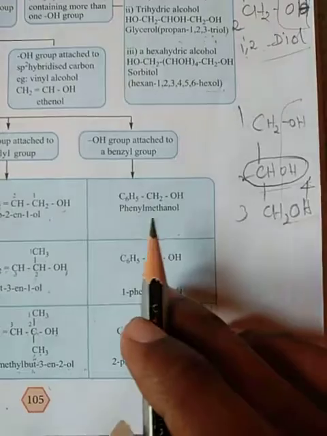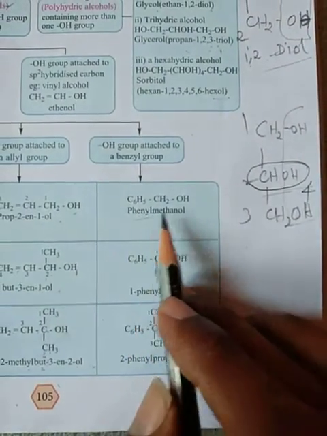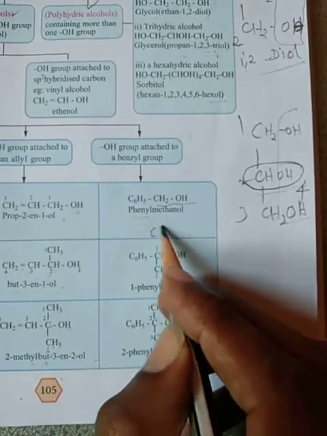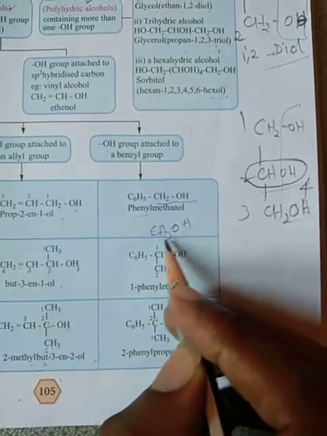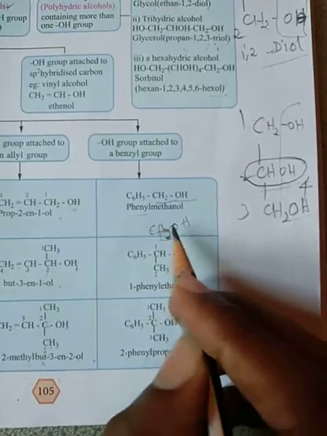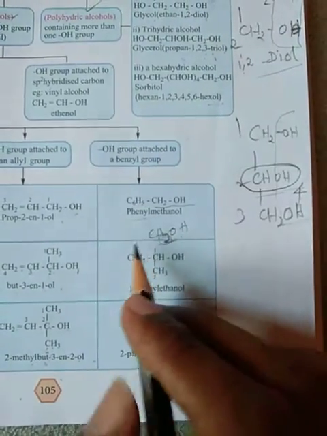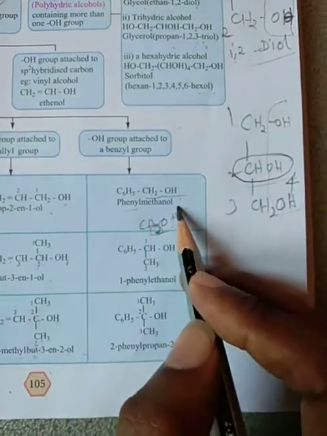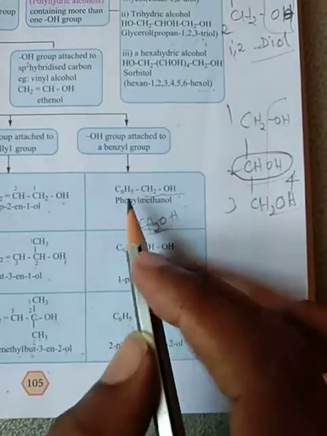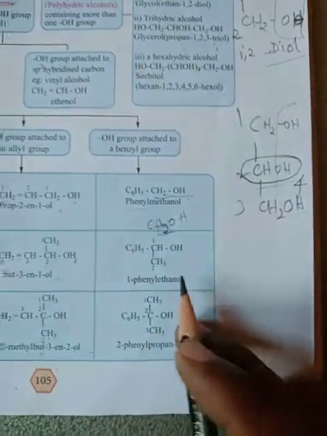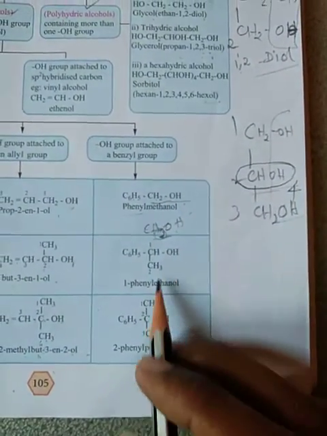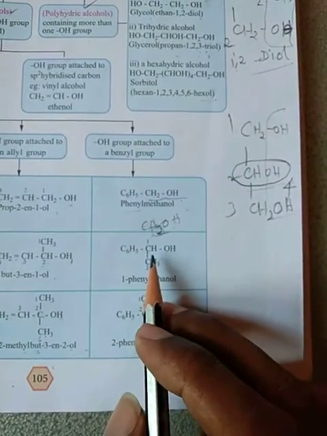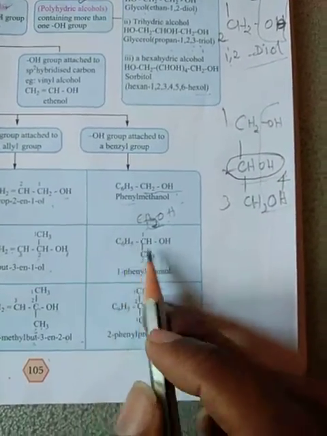Next, consider C6H5, which is phenyl in IUPAC. CH3OH is a methyl group; with one hydrogen removed, CH2 is attached to the phenyl group. So C6H5CH2OH is phenylmethanol. This is a closed chain, and this is an open chain compound. Another is the benzyl group, where two carbons are attached: an aliphatic carbon atom and an aromatic carbon atom.